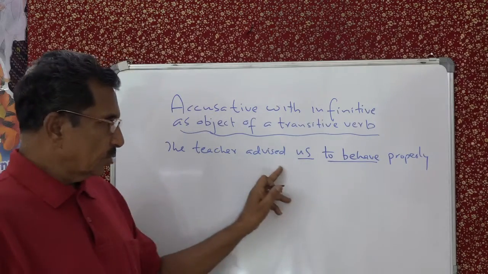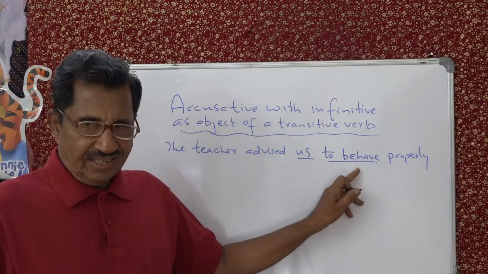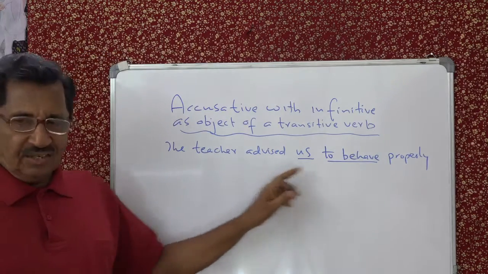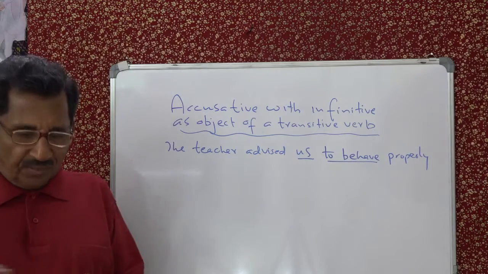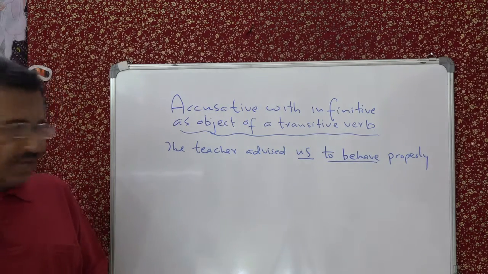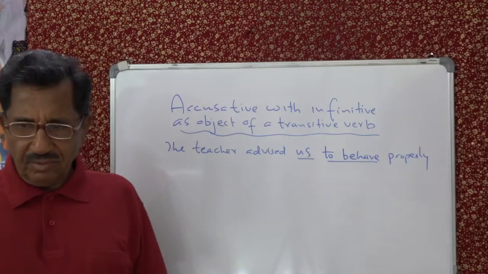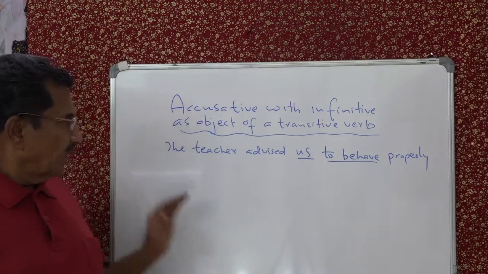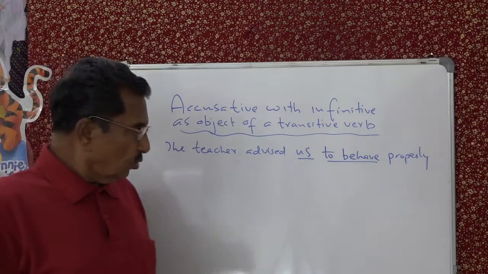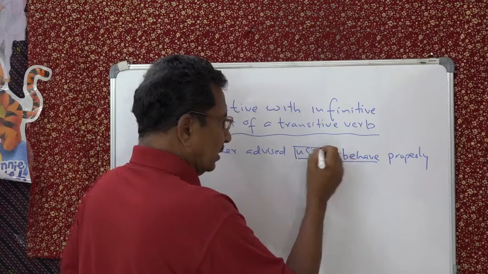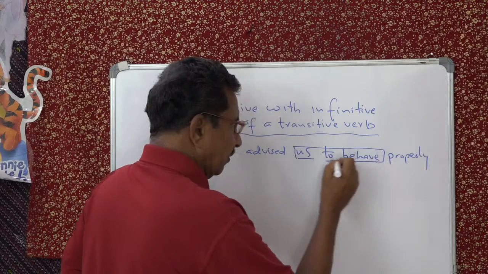This is a special construction, and this is taken by verbs like advised and so on. I will give you some more verbs that allow this kind of construction. Very often it happens, we have to say like this, isn't it? The teacher advised us to behave properly. So this is accusative and this is the infinitive.